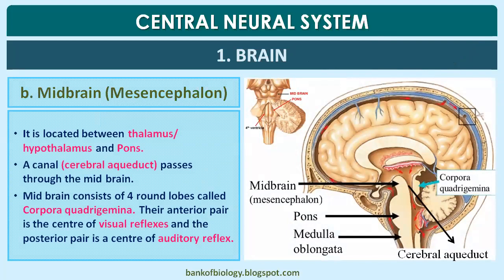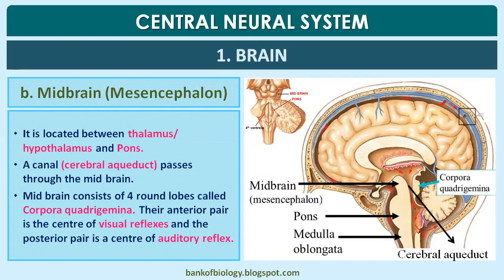The midbrain or mesencephalon is located between the thalamus, hypothalamus and pons. And a canal, the cerebral aqueduct, passes through the midbrain only. That iter or aqueduct is what we use to say.